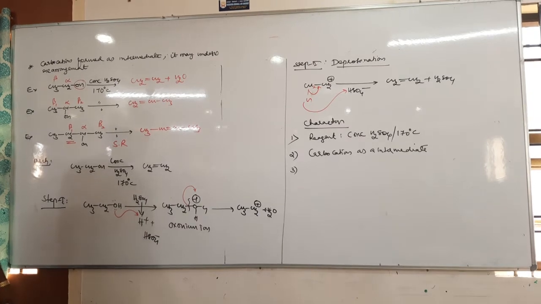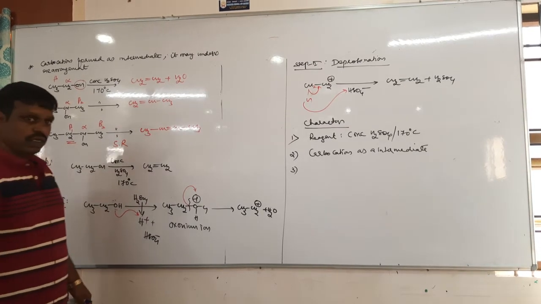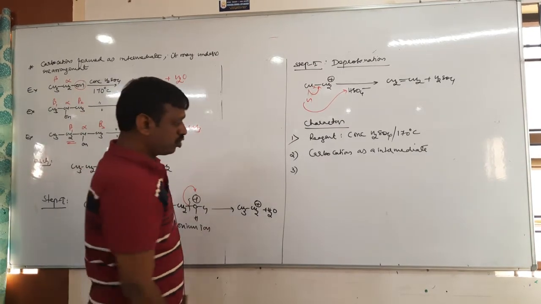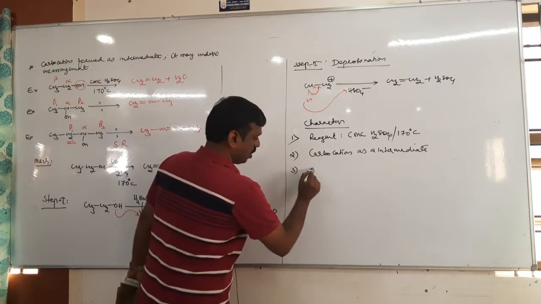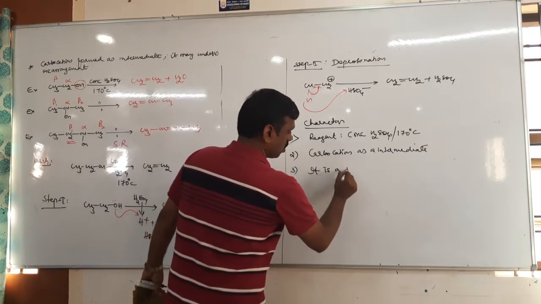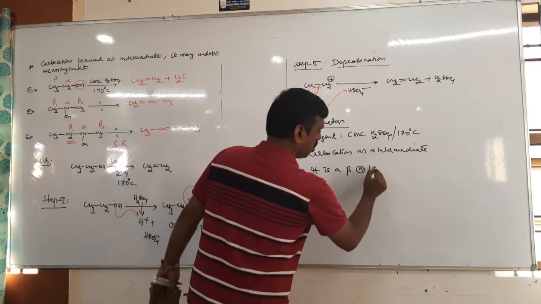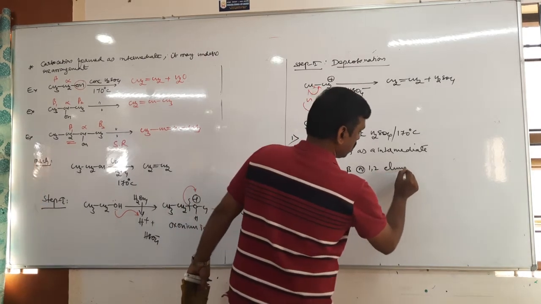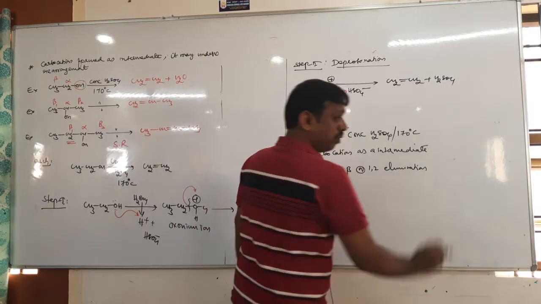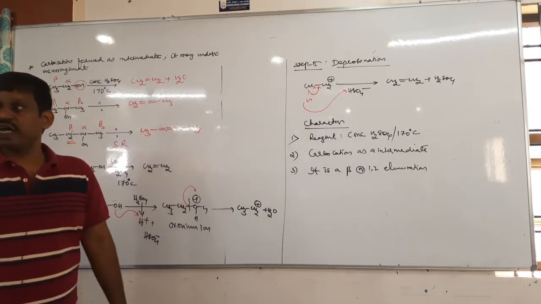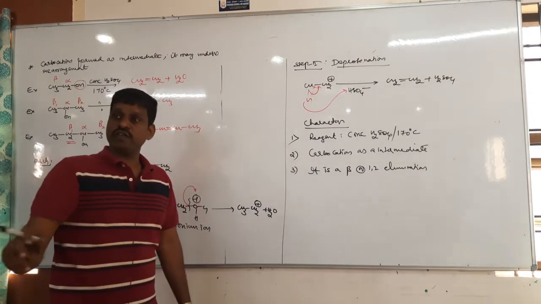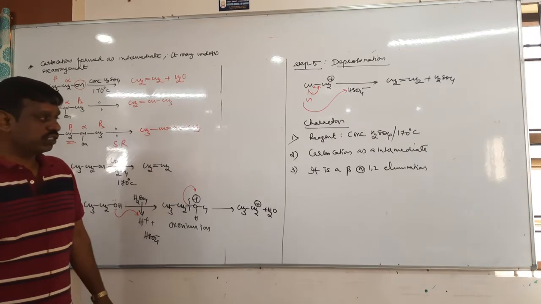Third one, tell me. This is called either beta elimination or alpha elimination. It is a beta or 1,2 elimination. It means hydrogen and OH both should be eliminated from the 1,2 positions.